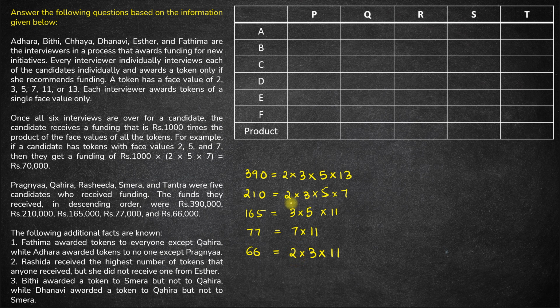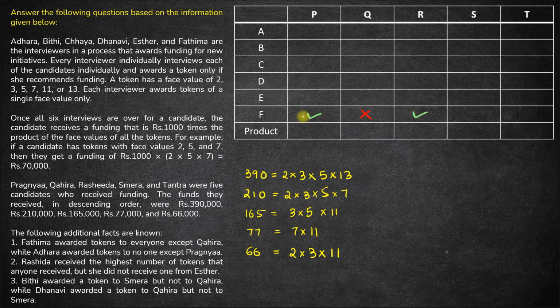Let's see who these candidates are and from whom they receive these tokens. Let's start with the first point. Fatima awarded tokens to everyone except Qahira. So Fatima did not give a token to Qahira, but she gave tokens to everyone else.